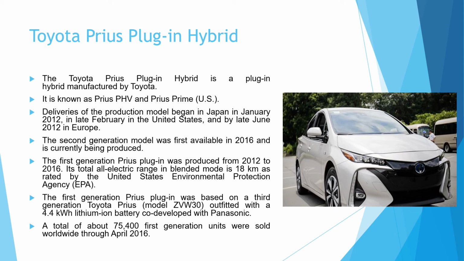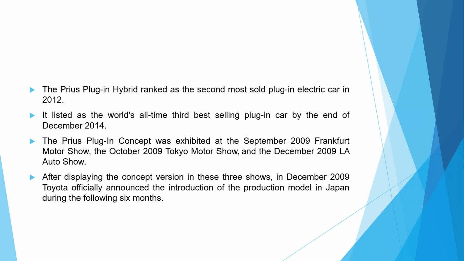After starting its production from 2012 to April 2016, the Toyota Prius plug-in hybrid vehicle sold about 75,400 vehicles of the first generation. After it started production, the Prius plug-in vehicle ranked in the second position in 2012.